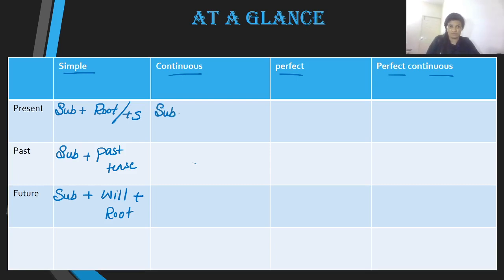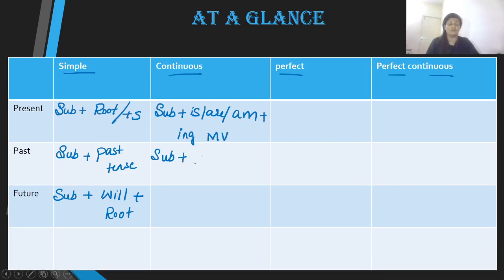Therefore, begin with the subject. The be verbs that we are going to use in present continuous are is, are, am, and then we are going to use the ing main verb. What about past continuous?